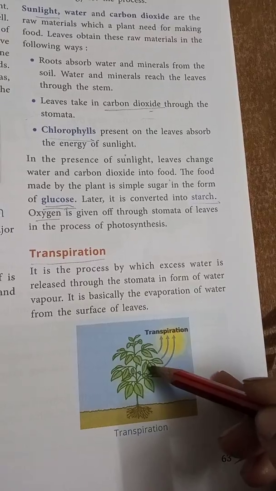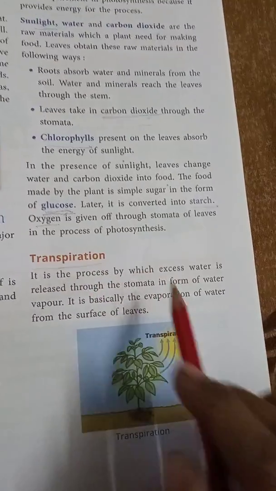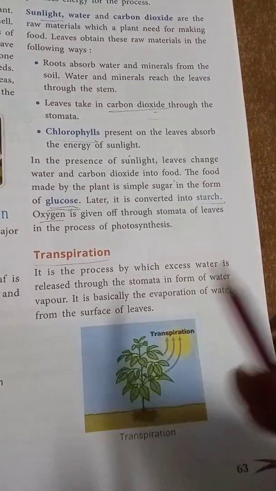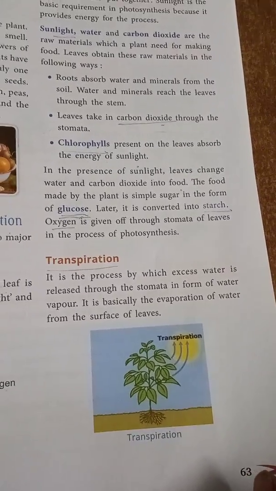यहाँ से वो evaporate हो जाते हैं excess water, और इस process को क्या कहते हैं? Transpiration. It is the process by which excess water is released through the stomata in the form of water vapor. Now turn the page.